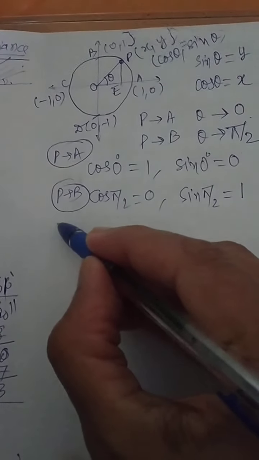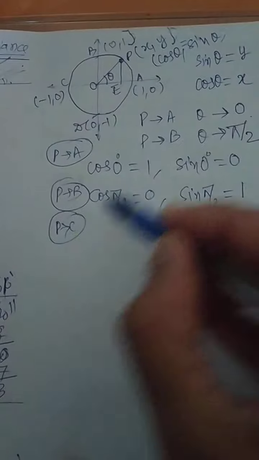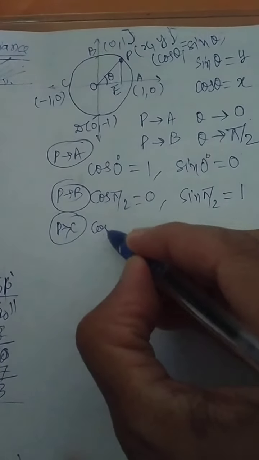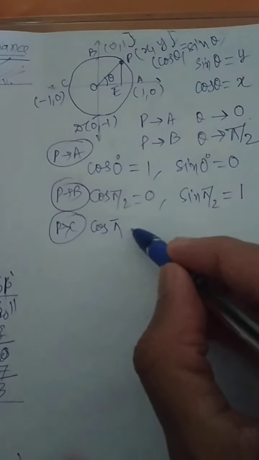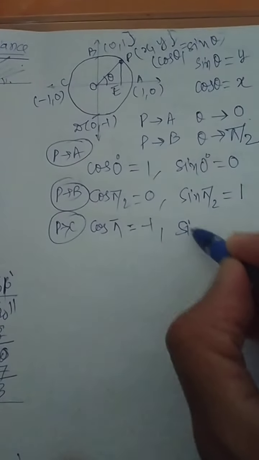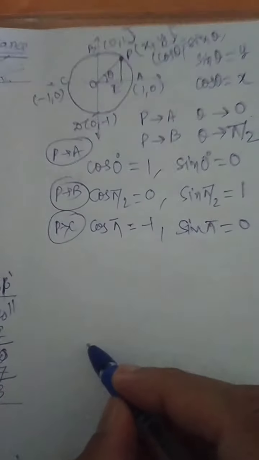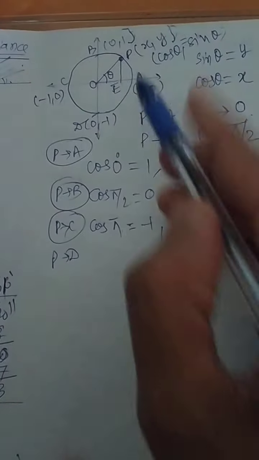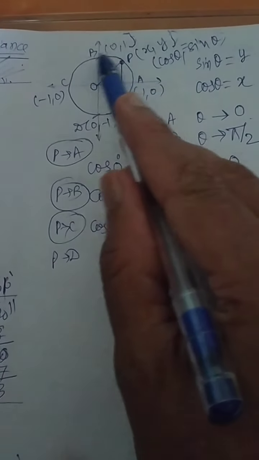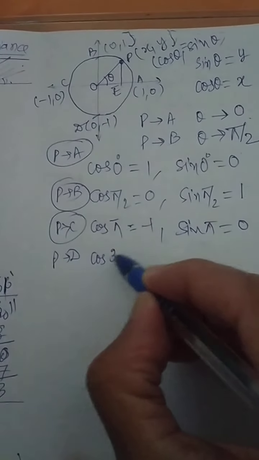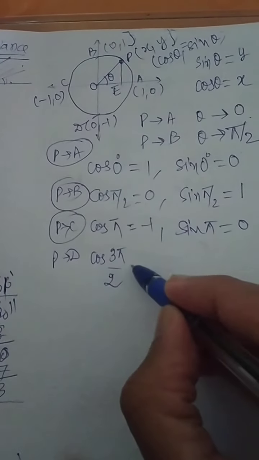Now P comes to C. What is the angle? Here it is 180. So 180 is written as pi. Cos pi, first cos value is -1. Sin pi, it will be 0. Now if the P comes to the D, initially it is coming and over here D, then it will be 270. 270 is written as 3 pi by 2.